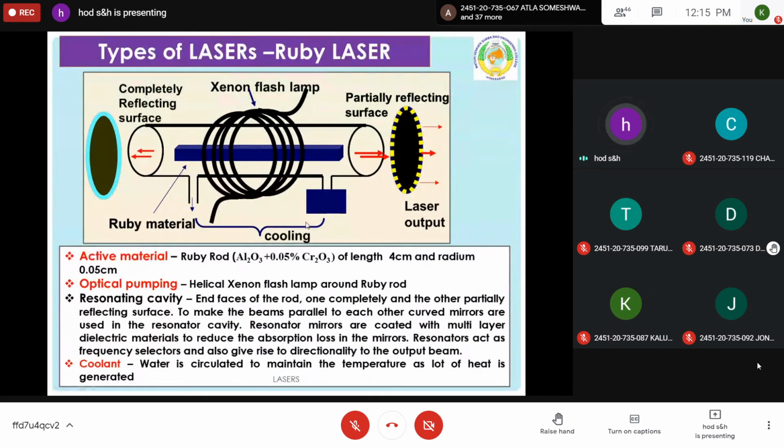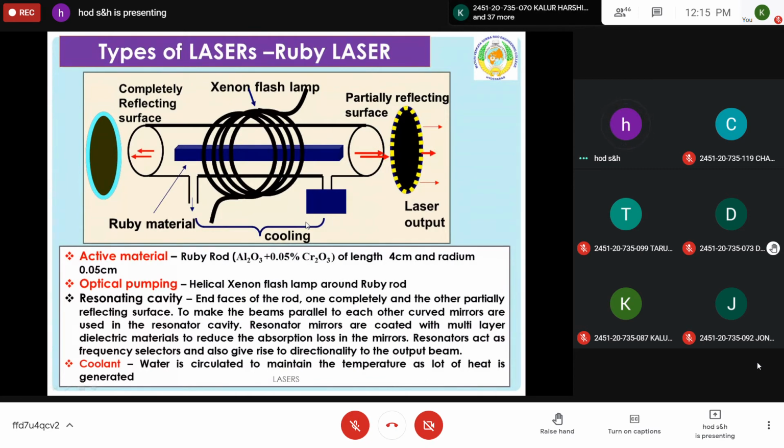The water will absorb the heat energy, and it can come out so that fresh cool water can be allowed to pass through the system. Like that, the cooling arrangement will be there so that the temperature will be maintained. So this is the construction of ruby laser.